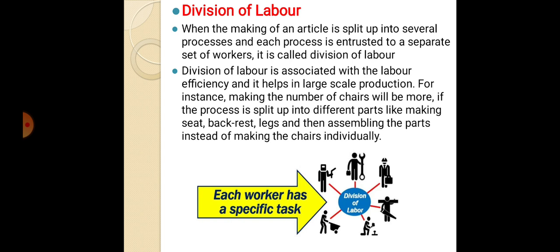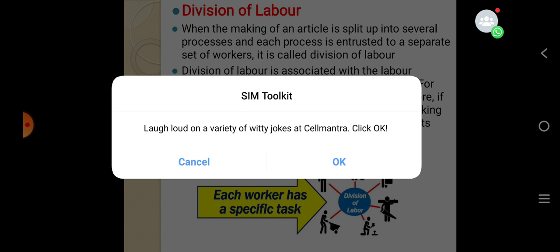So each worker has a specific task. If each worker has a specific task, then that work is over within a time period and that is easy also. So for that purpose division of labor is very important.